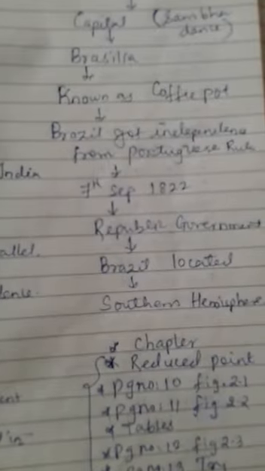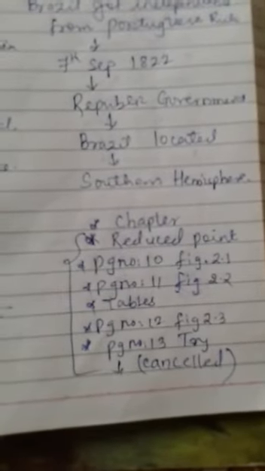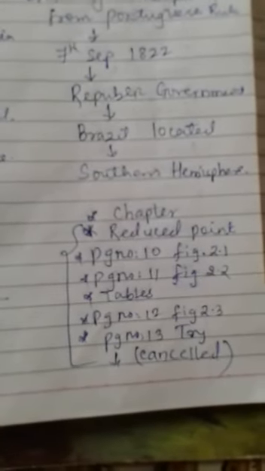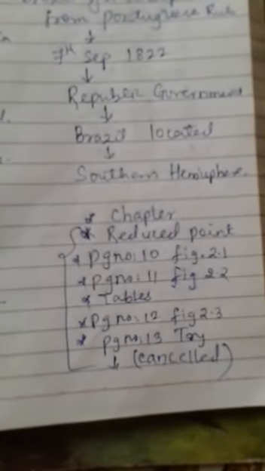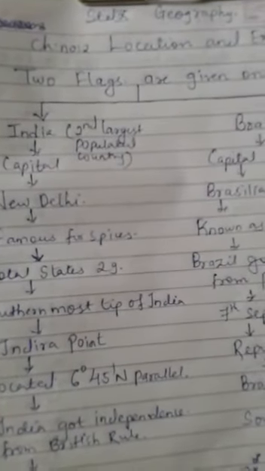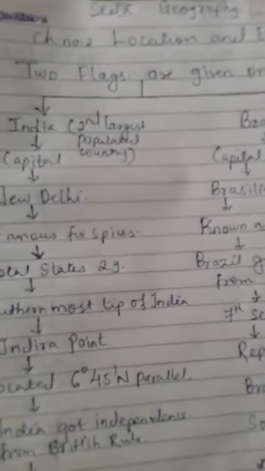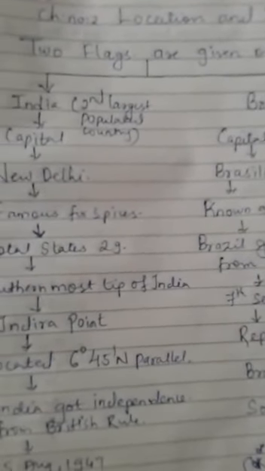Students, in this chapter many points are reduced. You can see at the corner I have written the chapter reduced points according to page number. Maps, tables and points are reduced in the lesson. I have tried my best to explain the chapter to you with the help of the tree diagram, so that it will be easy for you to understand the two countries' location and extent and their specialities.